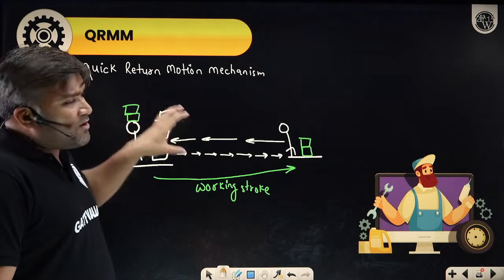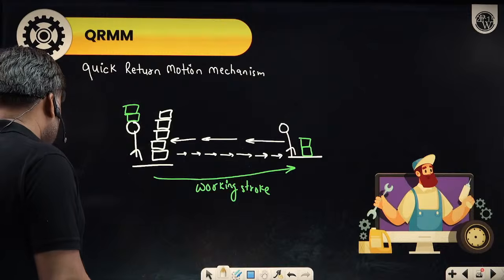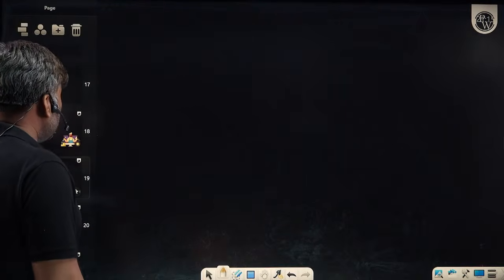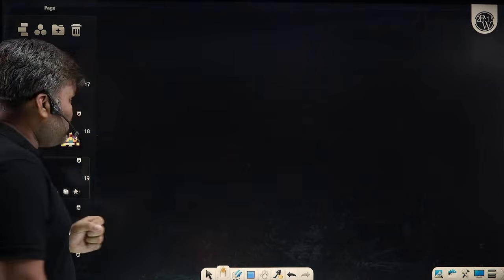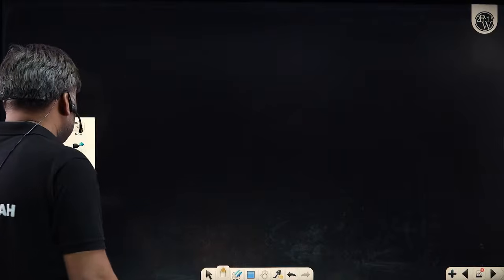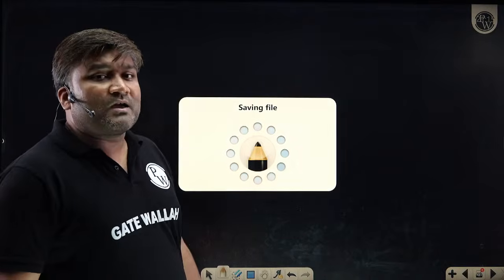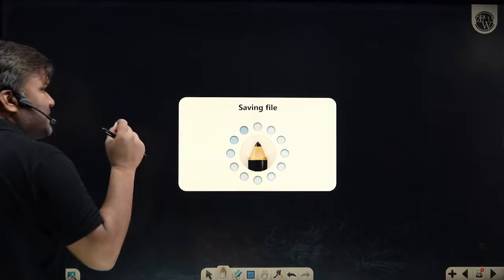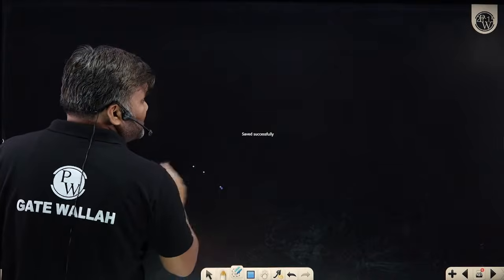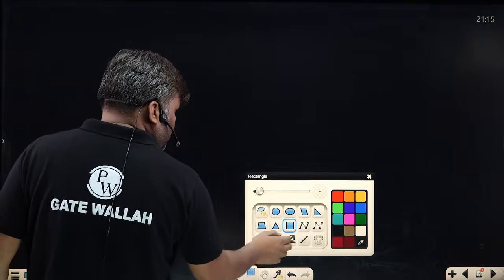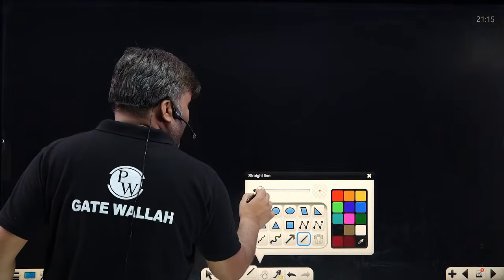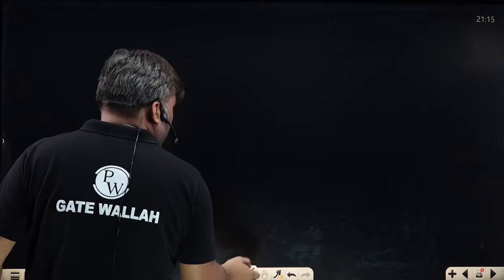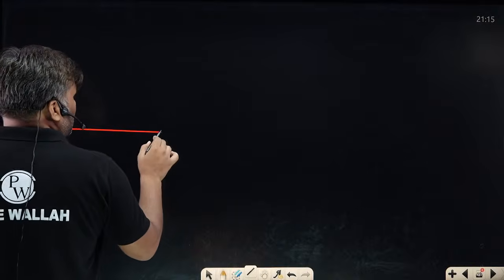And if this kind of thing is happening in the mechanism, so that mechanism which can provide this kind of motion, I will say that this is your quick return motion mechanism. And a very popular quick return motion mechanism is the inversion of single slider crank mechanism. कैसे काम करता है? How does it work? Let me show you this.